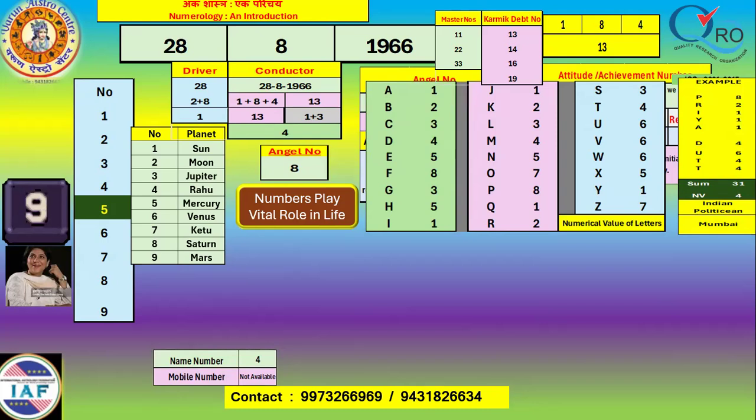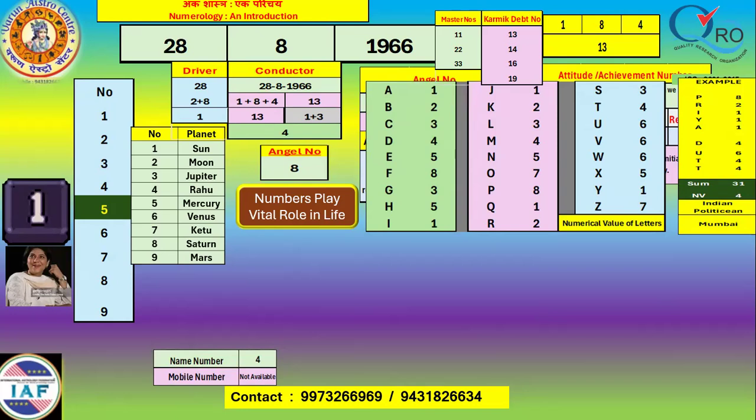Here, if you see, I have taken the birth date of a famous politician of the Indian National Congress, Priya Dutt. Her name starts with P, and the name number is given as 4 from 31. If we see Priya also, it is given 30. If we calculate Priya only, her name, nobody calls her Priya Dutt. People will call her Priya only, so the native is getting the energy of Priya.